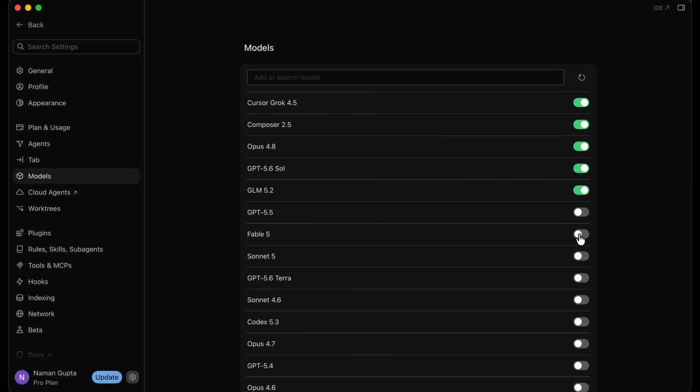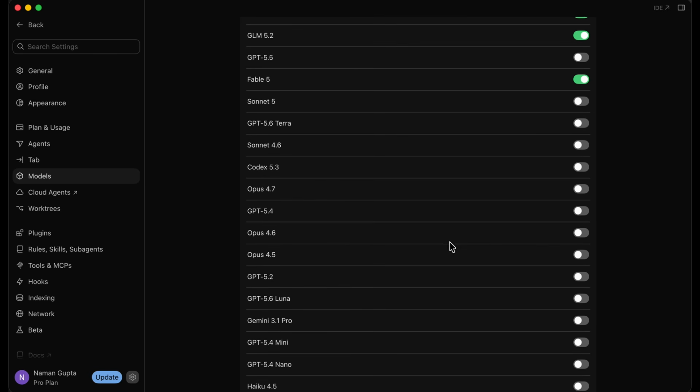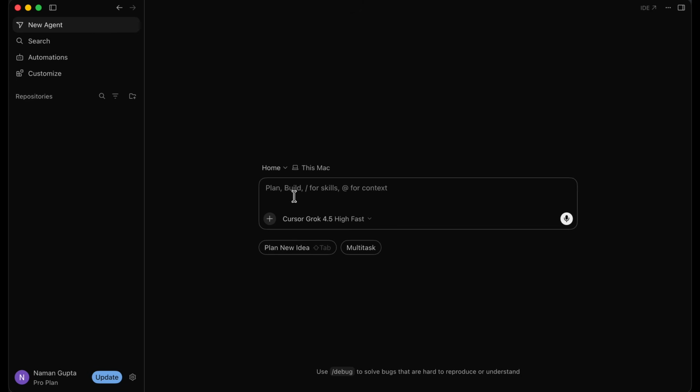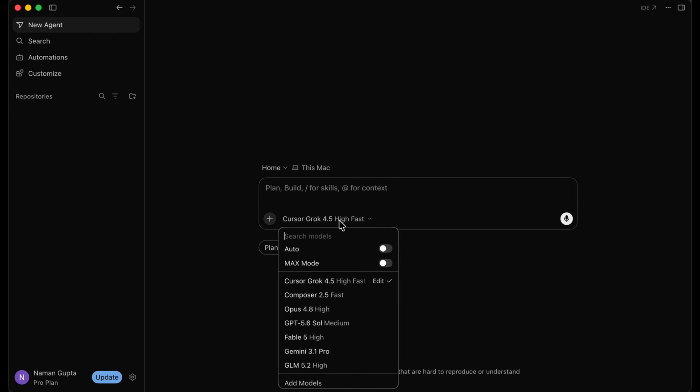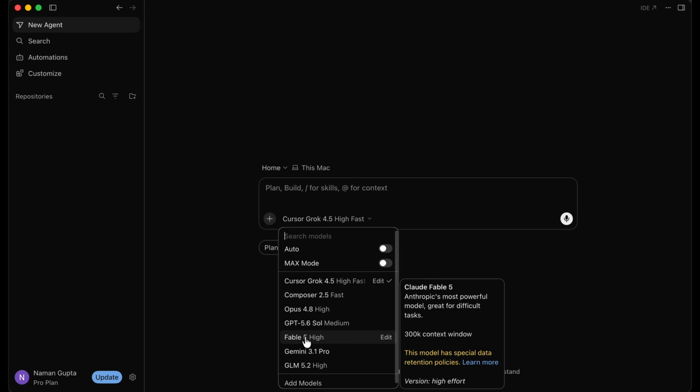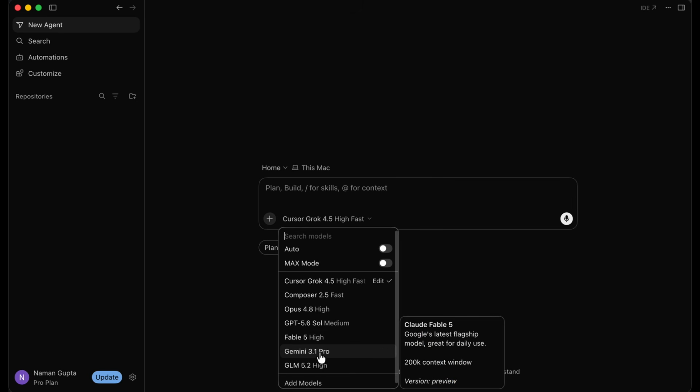So if I want to select Fable 5, I can just select that, and now Fable 5 is going to show up in my model selector. If I want to add a model from Google like Gemini 3.1 Pro, I can just select that, and now when I head back over to my home interface and I click on my model selector, I'll be able to see Fable 5 and Gemini 3.1 Pro as well.